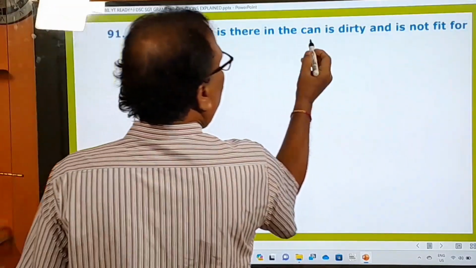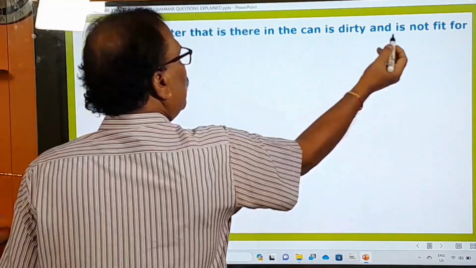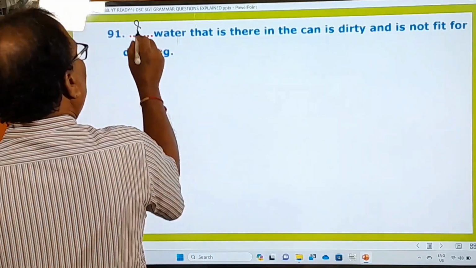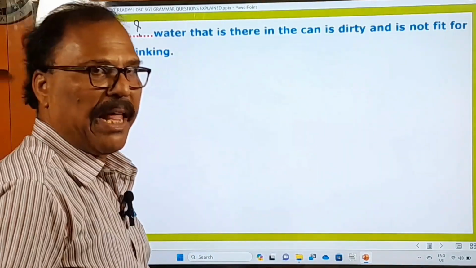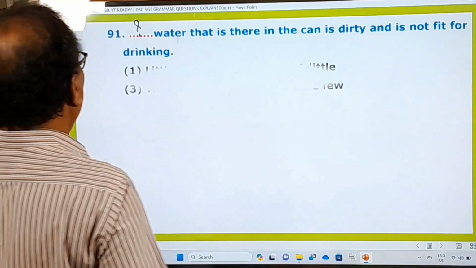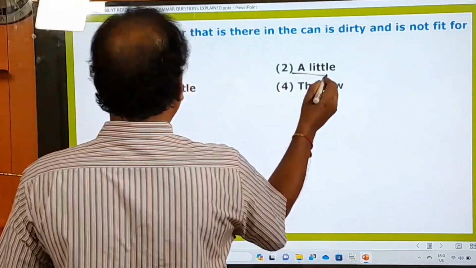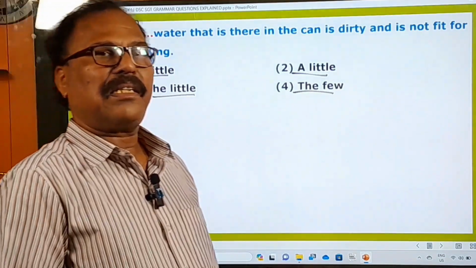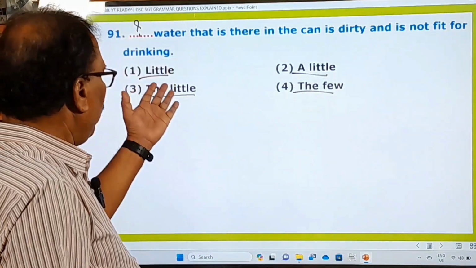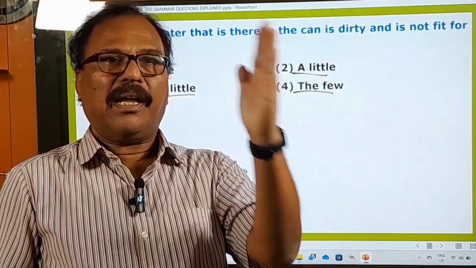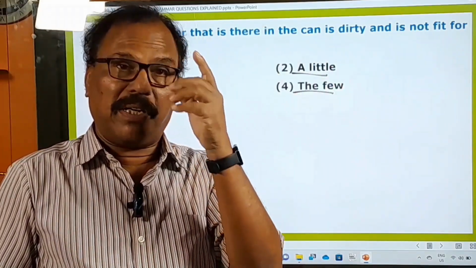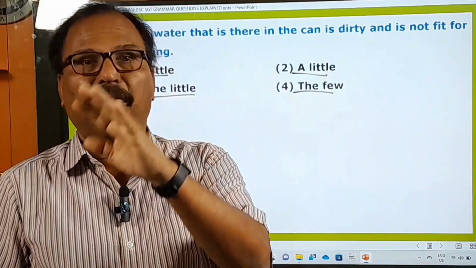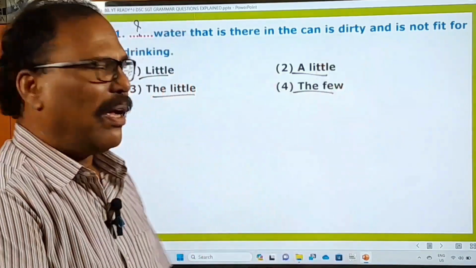Dash water that is there in the can is dirty and is not fit for drinking. So another blank is given here. What to use in this blank? So let us look at the options. Little, a little, the few. So dear DSC candidates, I have uploaded a video on these adjectives. Little, a little, the little. Very, very interesting and very confusing. Few, a few, the few. Please watch this video and you can understand this.